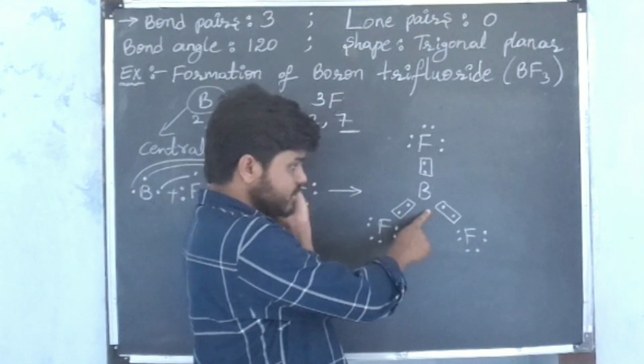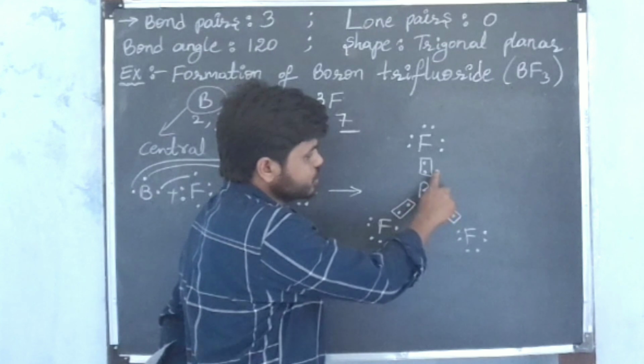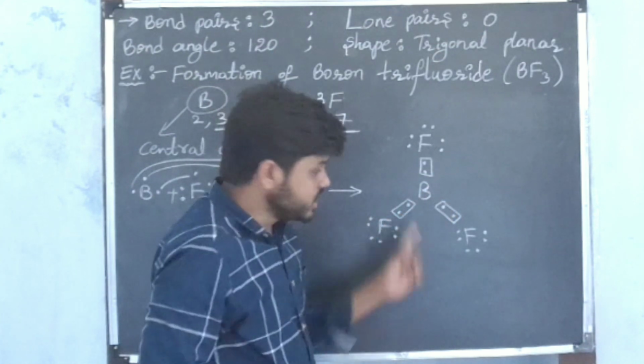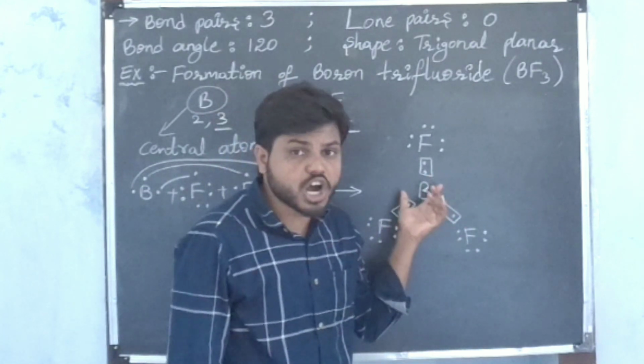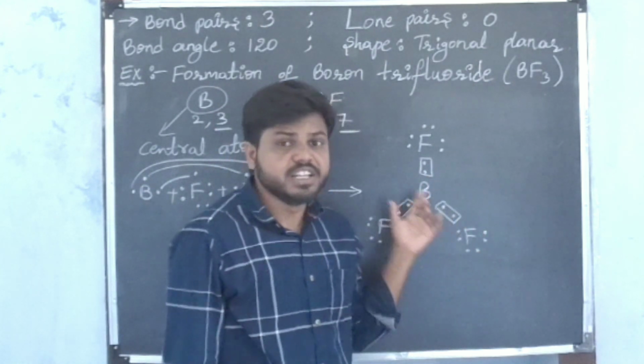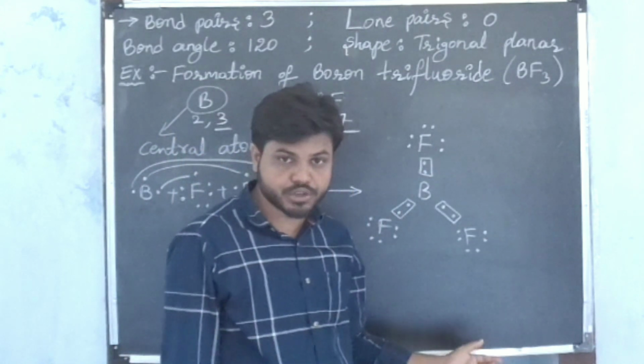Now see the central atom of the molecule. This boron atom possesses only 6 electrons, 2 plus 2 plus 2. It is not possessing 8 electrons. That's why this molecule is called an electron deficient molecule.